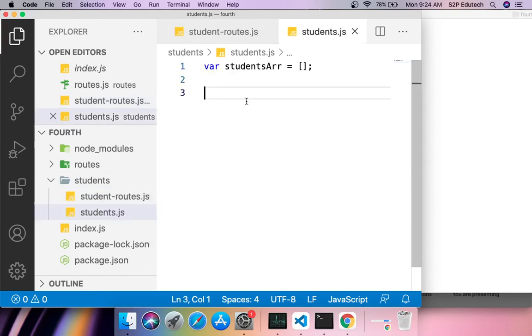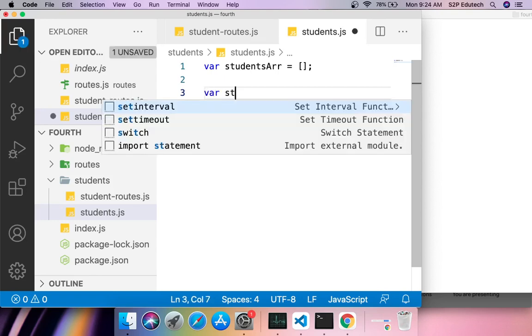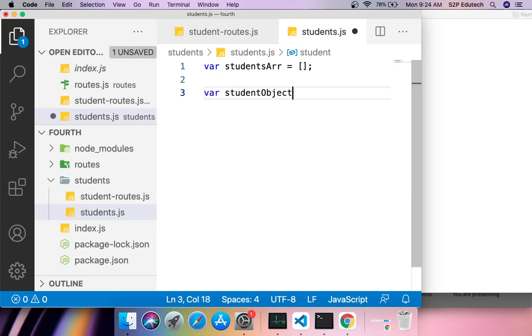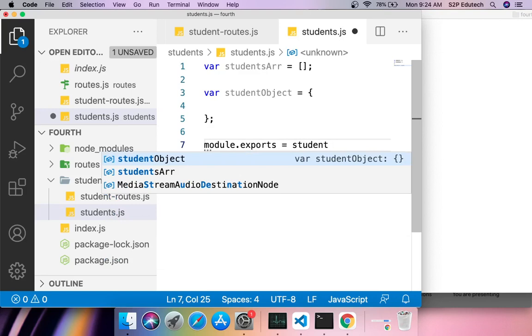After this, I am creating an object. I am saying var student object equals a JSON object, and after this JSON object, I am simply saying module.exports equals student object.